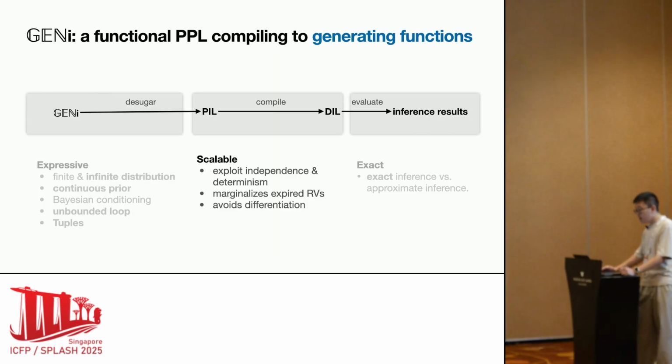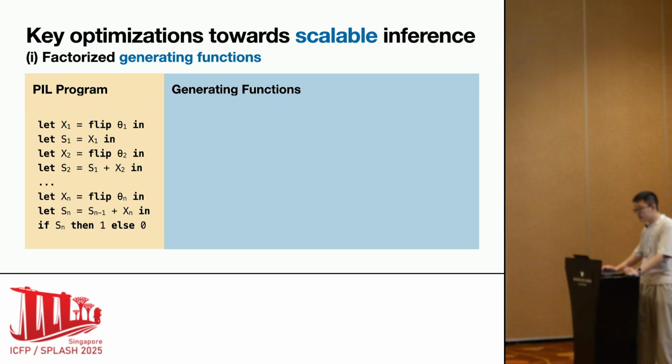Jianlin achieves good scalability thanks to compiler optimizations and the nice properties of generating functions. Let's now see how these techniques work in practice. Jianlin exploits independence and determinism in programs and keeps generating functions factorized. Consider this PLL program on the left. It computes S_n as the sum of x_1 through x_n. The program returns 1 if S_n is greater than 0 and returns 0 otherwise. In other words, it represents the disjunction of n Bernoulli random variables.